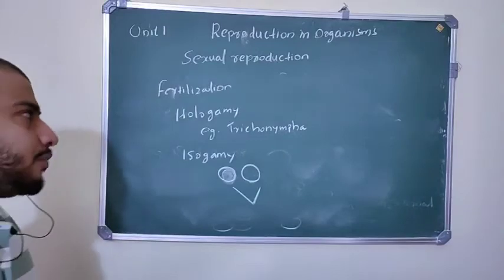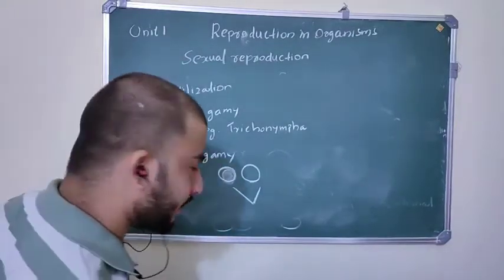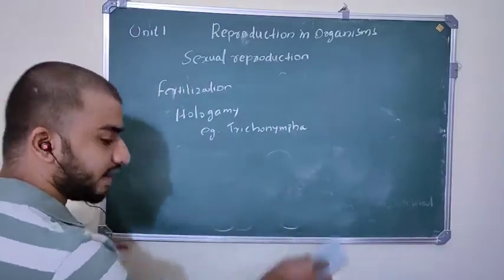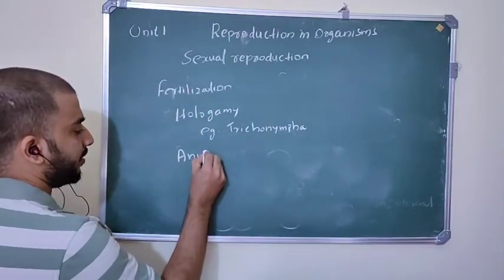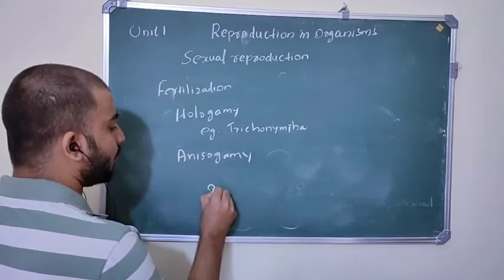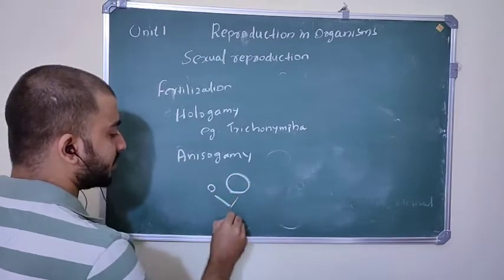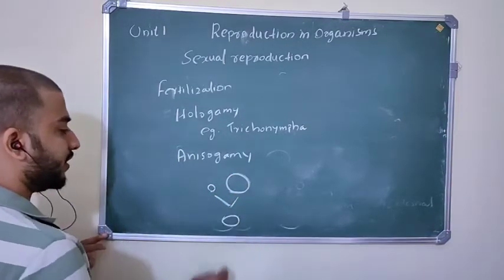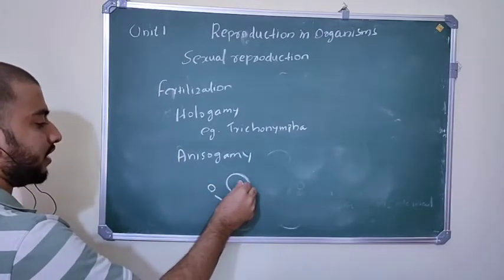The next type of fertilization, the last one, anisogamy. Aniso means dissimilar. It is the fusion of morphologically dissimilar gametes, that is called anisogamy. This is a small size gamete and this is a large size gamete.